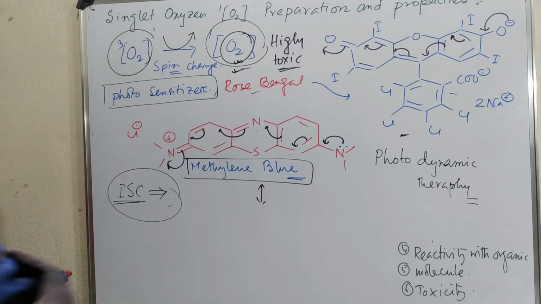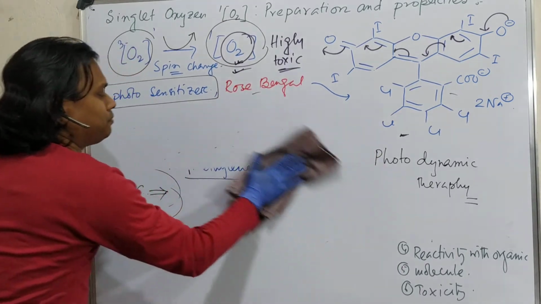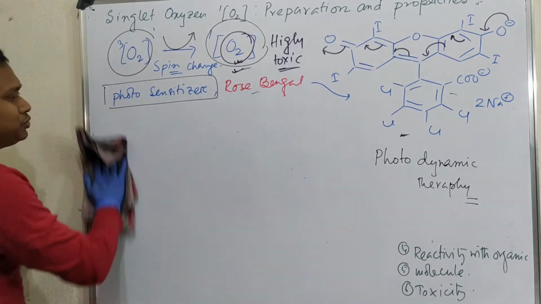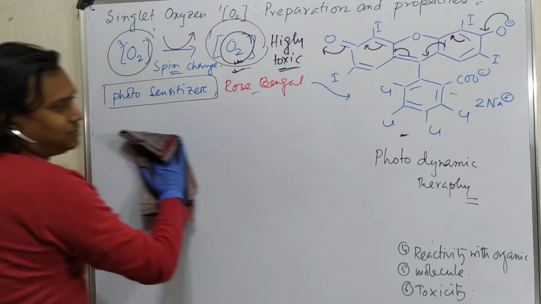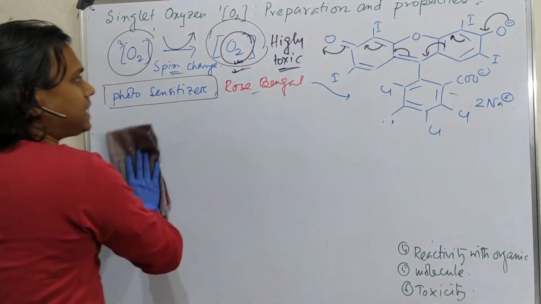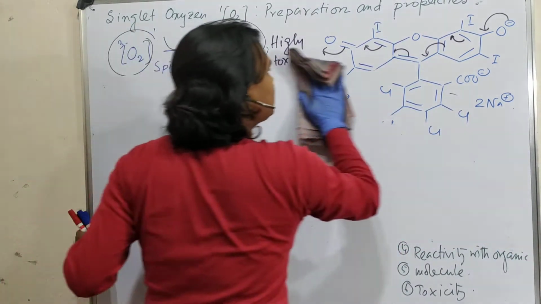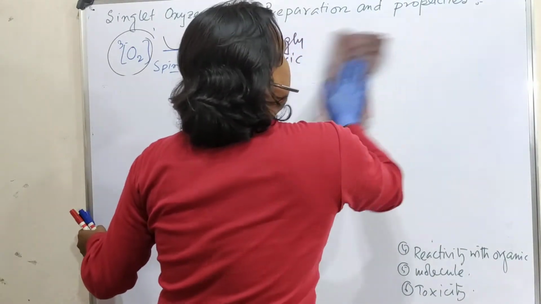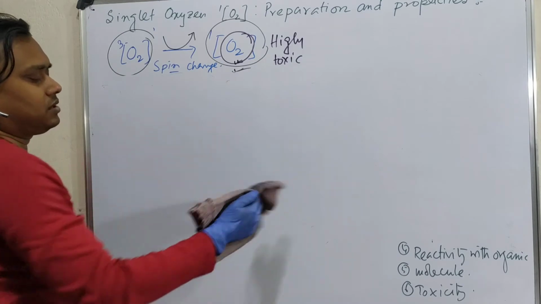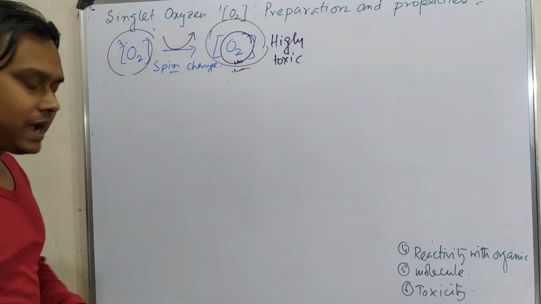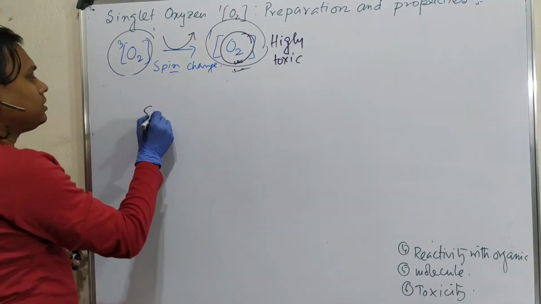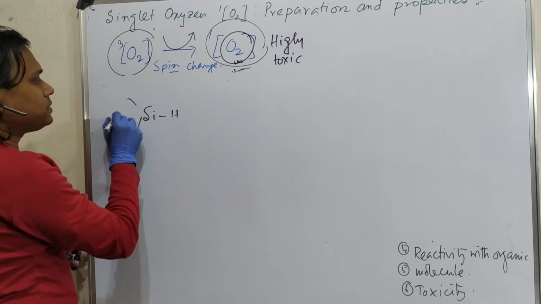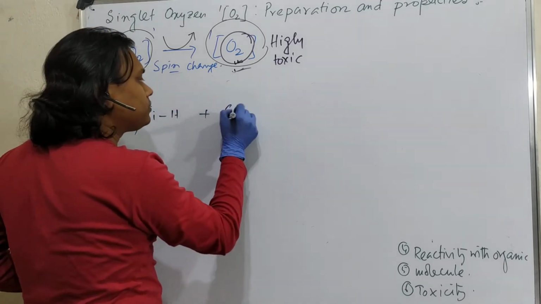One is irradiating light, but we are not always using the human body to produce such reactive species. If we need these reactive species in significant amounts, how can we prepare them? We can prepare this by reacting, for example, a silicon hydrogen species with ozone.